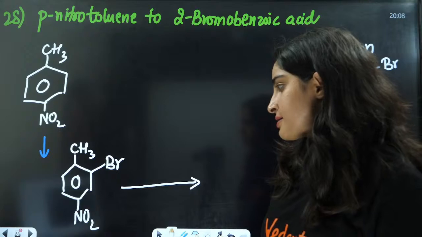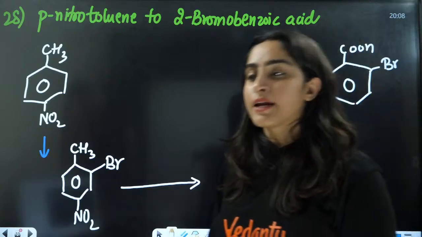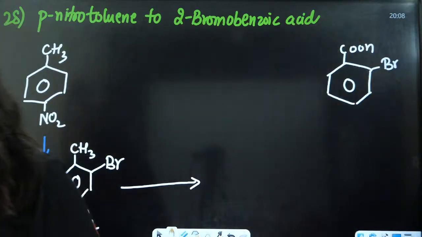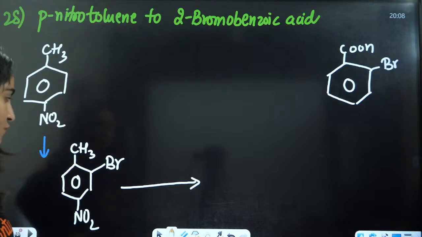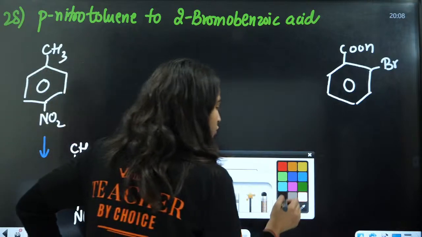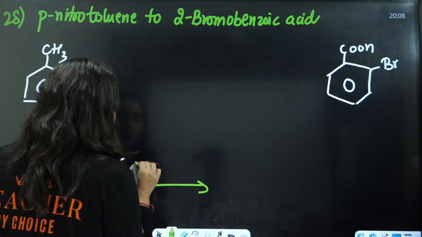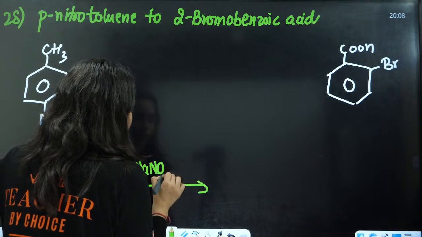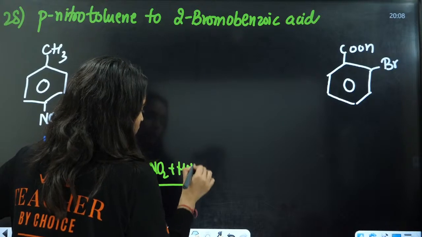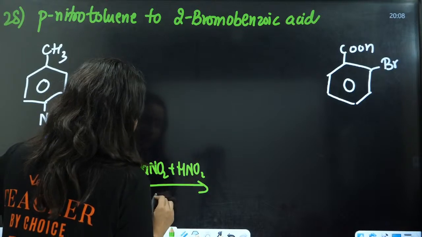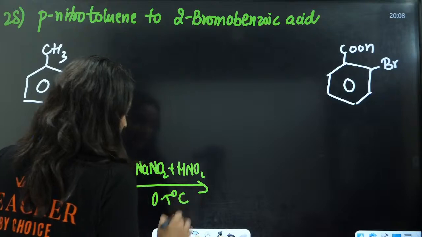Now we need to eliminate this NO2 and then oxidize. How do we eliminate this NO2? Yes, very good, we can do the diazotization, that is NaNO2, HCl at 0 to 5 degrees Celsius.